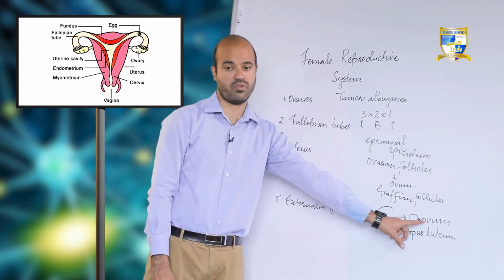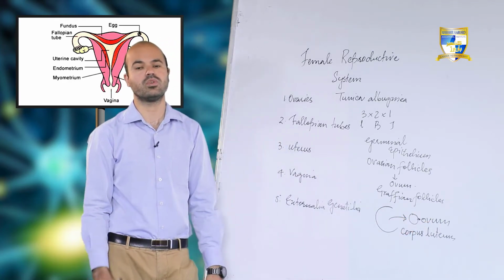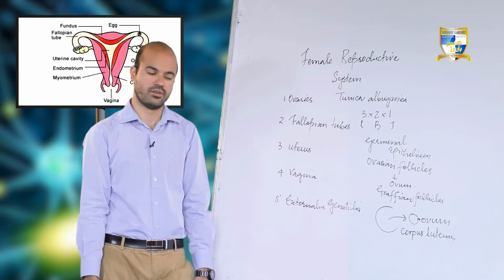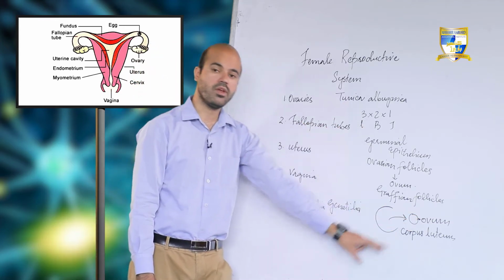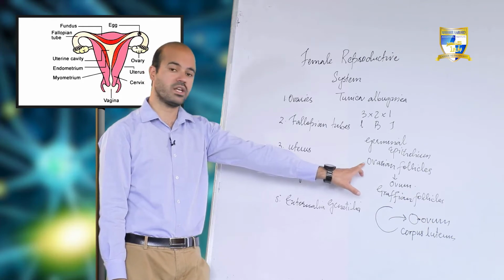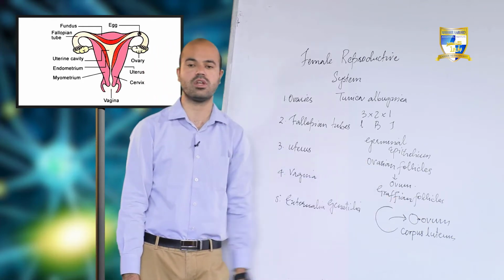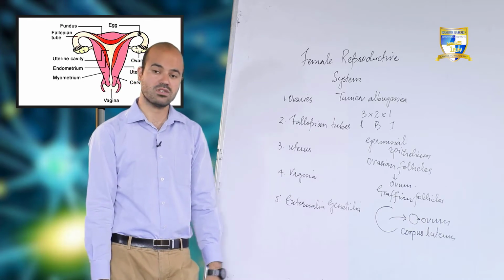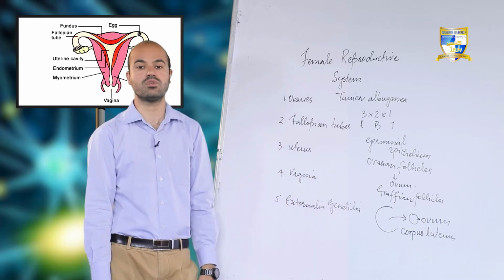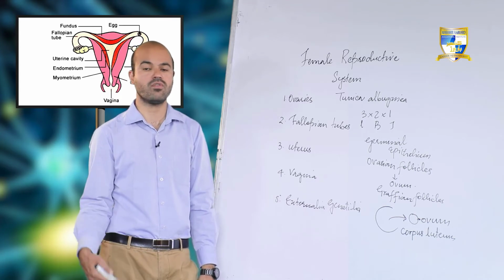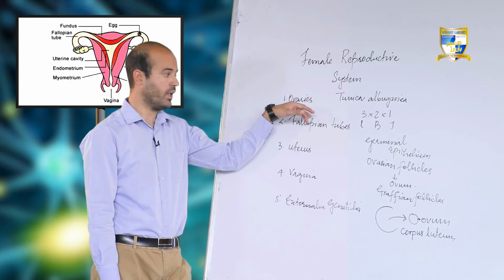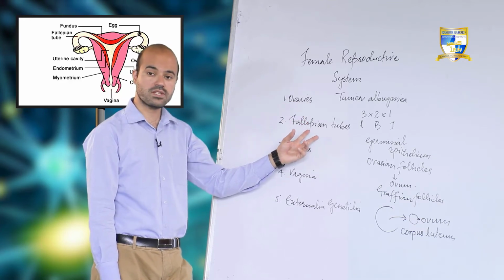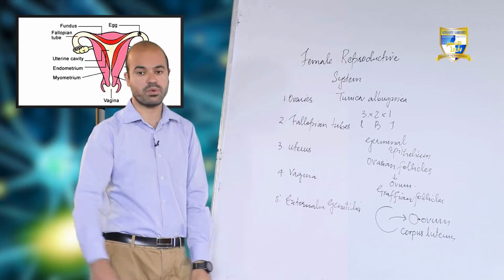Now after that, when the ovum is finally released, it will move into the next part of the female reproductive tract. Overall, the function of ovaries is simply to form the female gamete ovum first in ovarian follicles, then develop it into the Graafian follicle, and then release the ovum. Apart from this, ovaries also secrete the female sex hormones, estrogens, which are used for the development of secondary sexual characters in females. This is about ovaries. Then the next organs present in the female reproductive tract are the fallopian tubes.